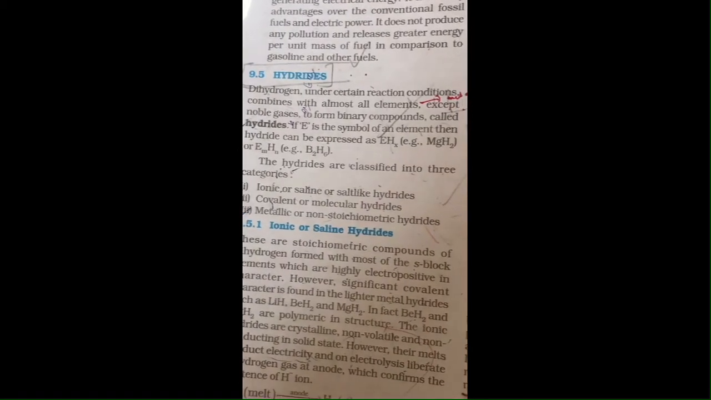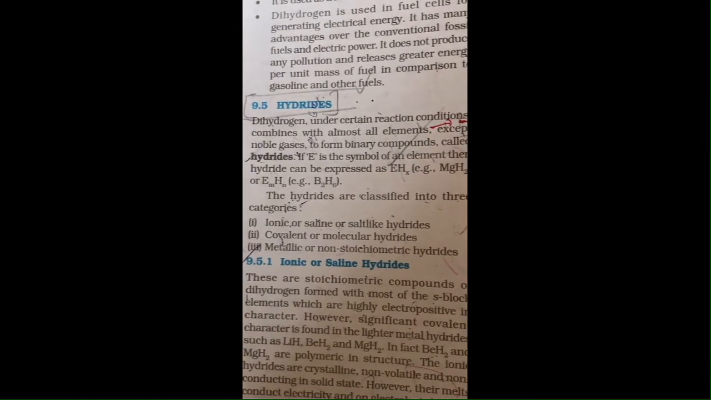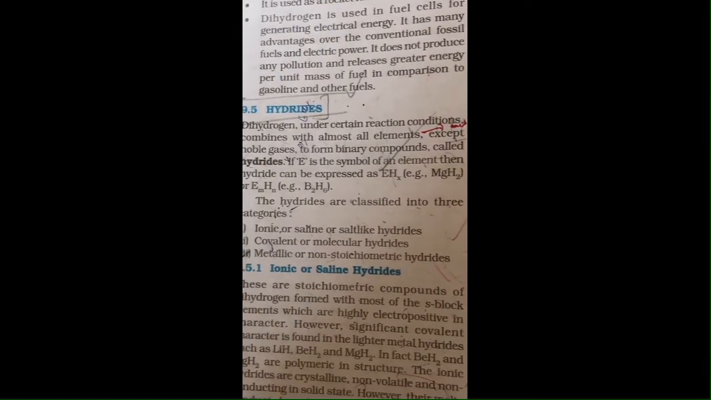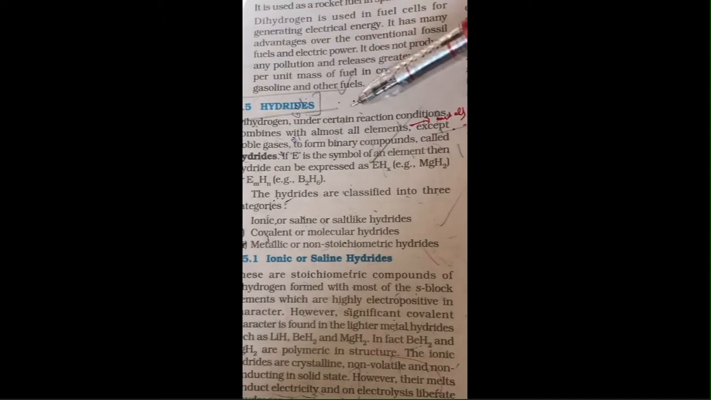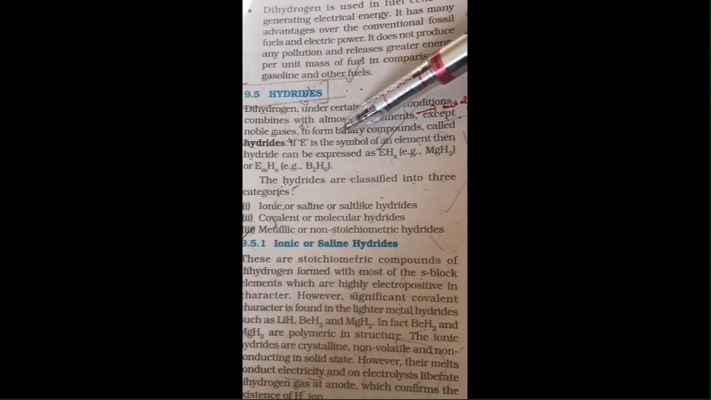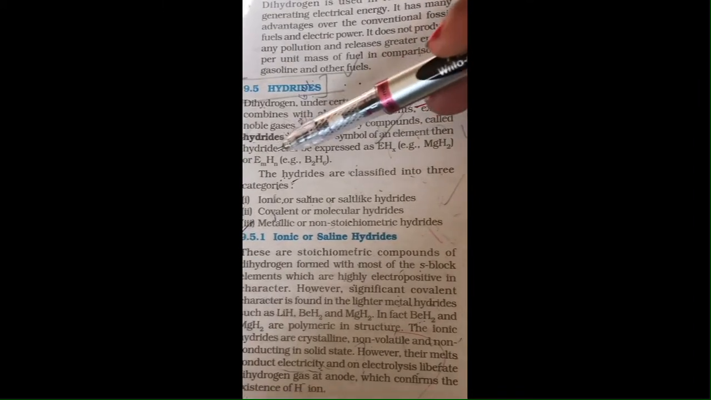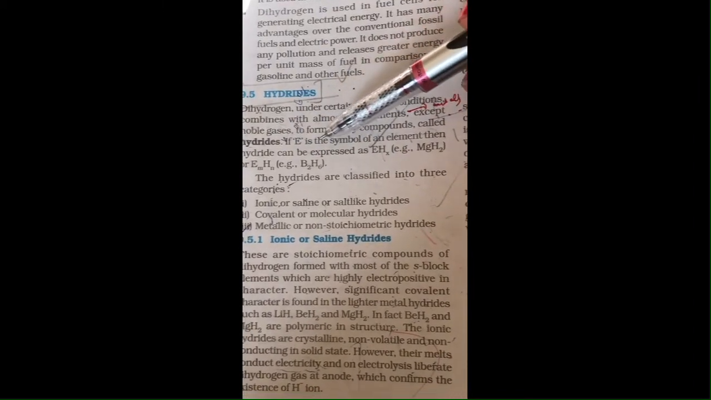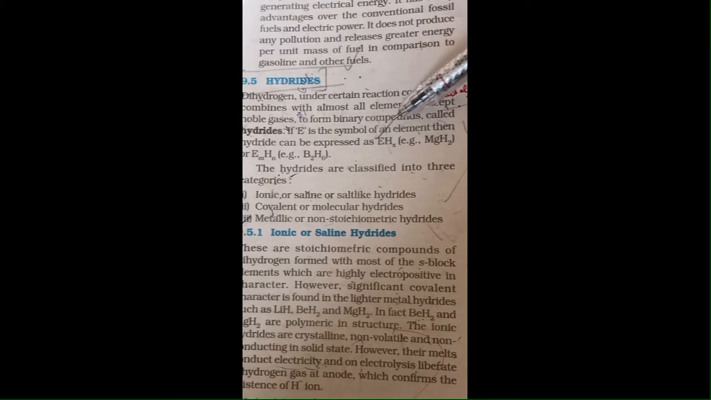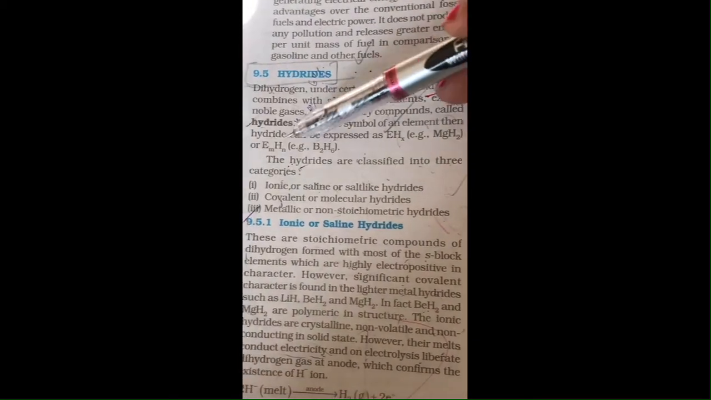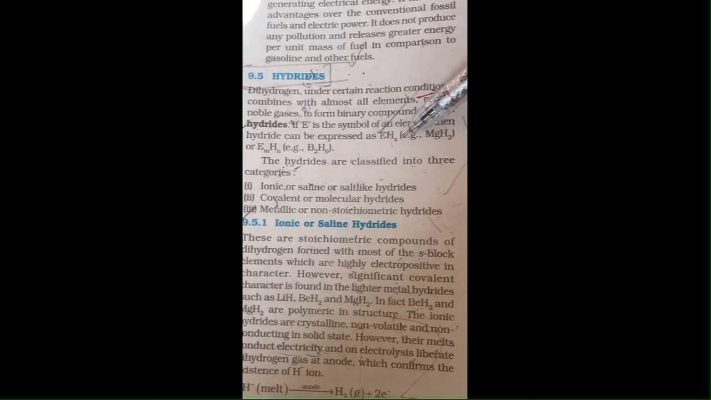Hello students, the next topic which we have to continue is hydrides. Dihydrogen, under certain reaction conditions, combines with almost all the elements except the noble gases to form binary compounds called hydrides, in which hydrogen is going to have high electronegativity. If E is the symbol of an element, then hydride can be expressed as EHx.